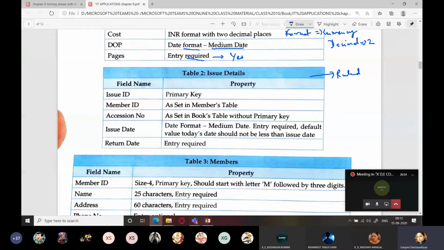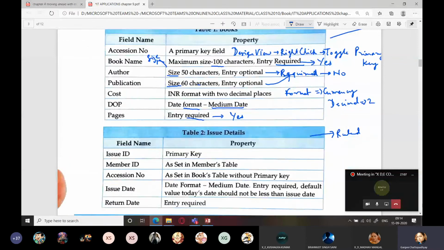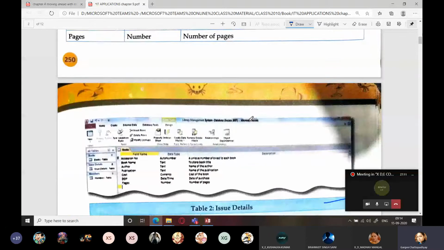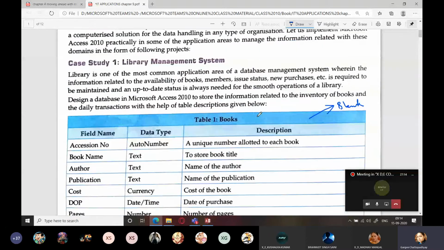Those who don't have a laptop, बेटा कहीं ना कहीं आपको sacrifice करना पड़ेगा. अगर आपके पास laptop नहीं है तो this is an alternative method. आपको जो table है, initially I have already mentioned what you have to write on the blank side. On the ruled side, you will be writing this question, the case study, then this information, that is the introduction. ये सब आपको रूल्ड साइड में लिखना है.